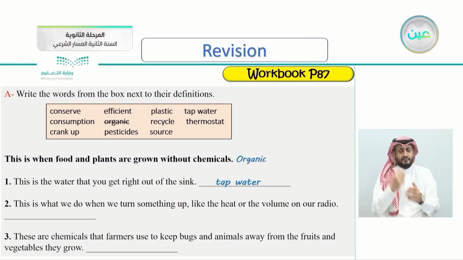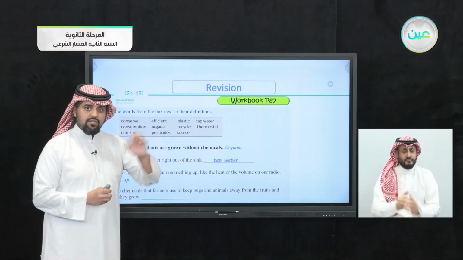Number 2, this is what we do when we turn something up, like the heat of the air conditioner or the volume of the television or the radio. So what do we call it? Let's check the answer here together. To crank up. When someone says crank up the volume, it means to turn the volume up of the television or the radio.